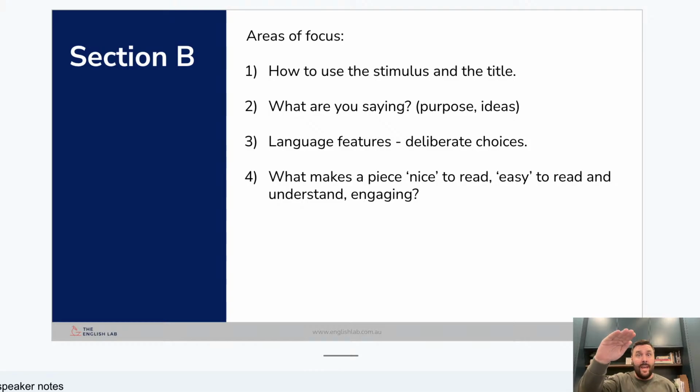That's it. Okay. Underneath it, after it says you must use the title, it says and at least one piece of the stimulus material. Some students take that as, oh, well, I really like the picture, so I made that my title. No, that's not what we're there to do. The stimulus can't become your title. The stimulus is there to support you in writing a piece that is written in response to that title. So make sure you've practiced that in different ways. I'll give you a couple of strategies for that.